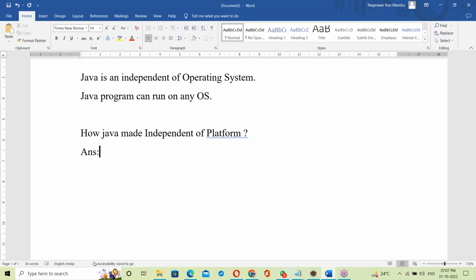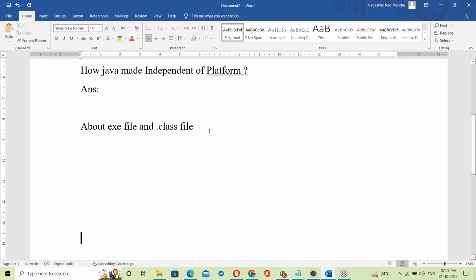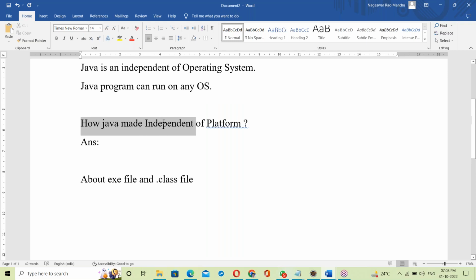To answer this question, we must have the knowledge of exe file and dot class file. If you know about exe file and dot class file, then it is easy to understand this topic. So how did Java make us independent of platform? Let us see.